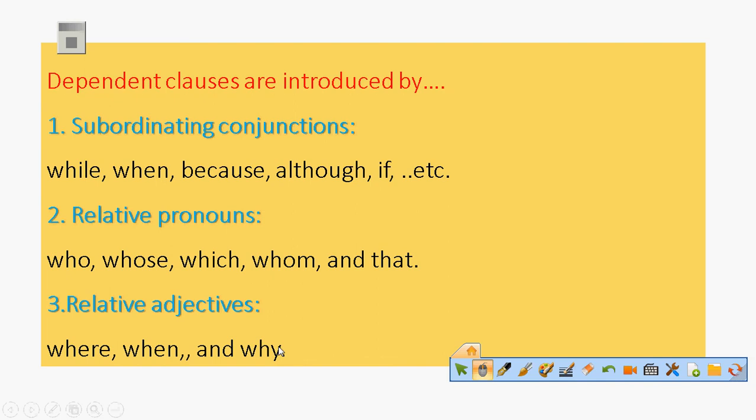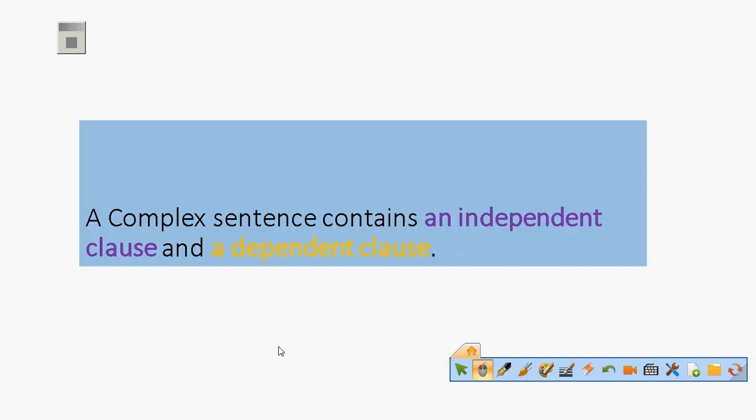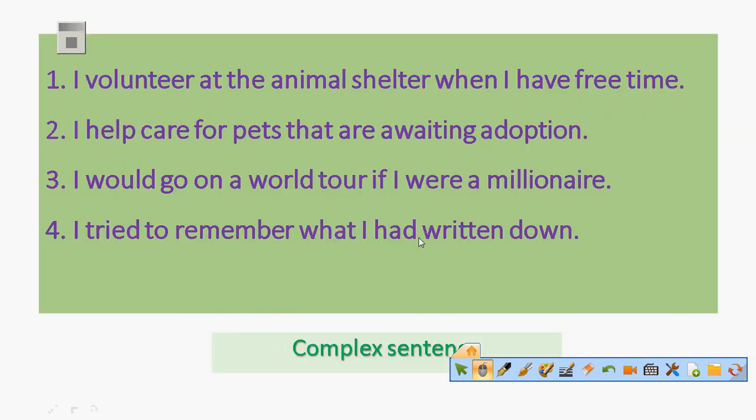So again, if we go back to this slide, you will find here that we have when, we have that, a relative pronoun, and this one is a relative adverb. And also here we have if, a subordinating conjunction, and also here we have what.